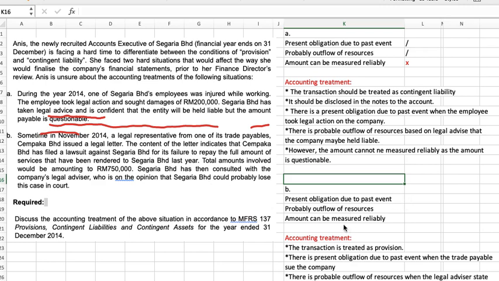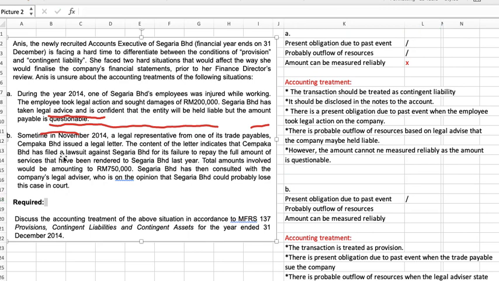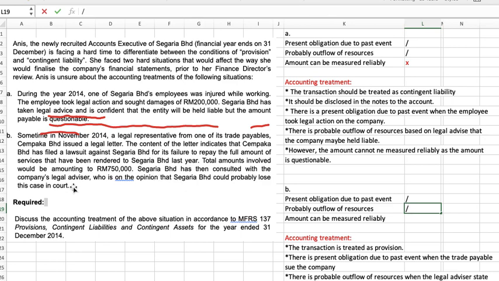So we look at the three conditions one by one. Is there any present obligation due to past event? Yes, when the trade payable, the creditor, files a lawsuit. So there is a present obligation. Is there any probable outflow of resources? Yes, because the legal advisor says that Segaria could probably lose this case.